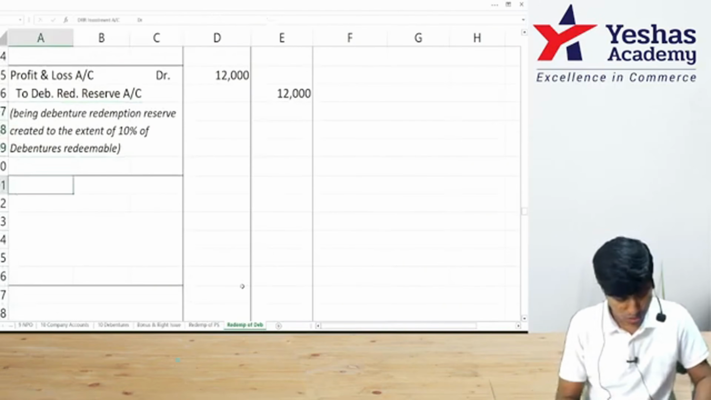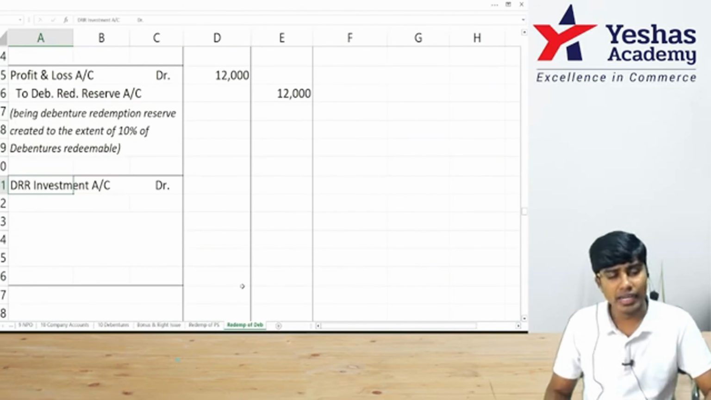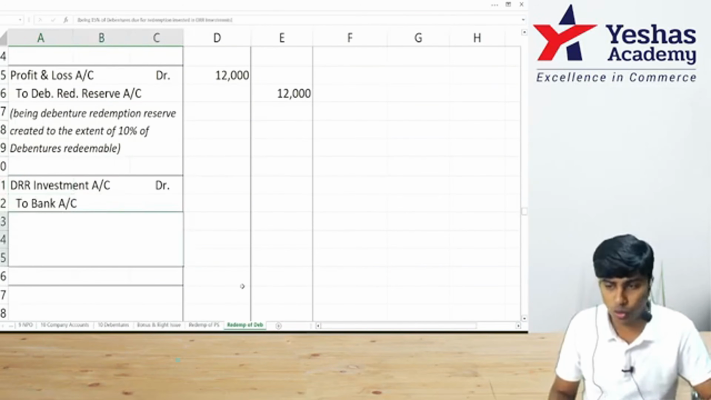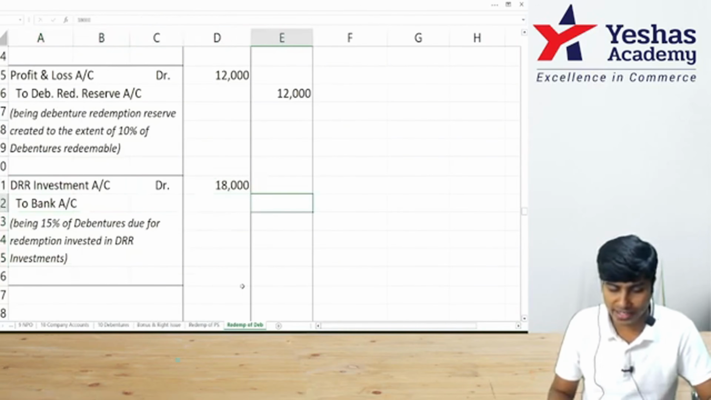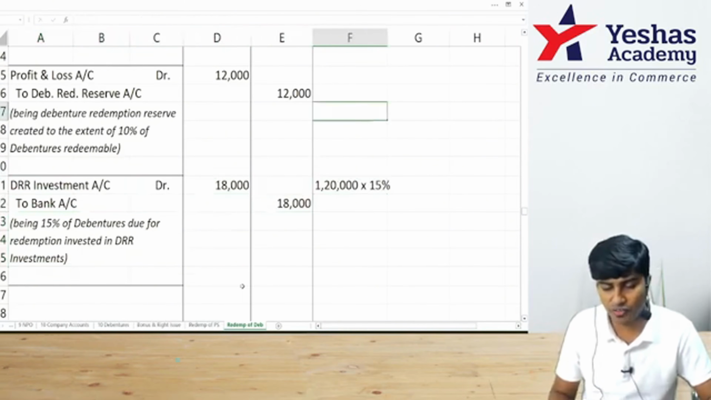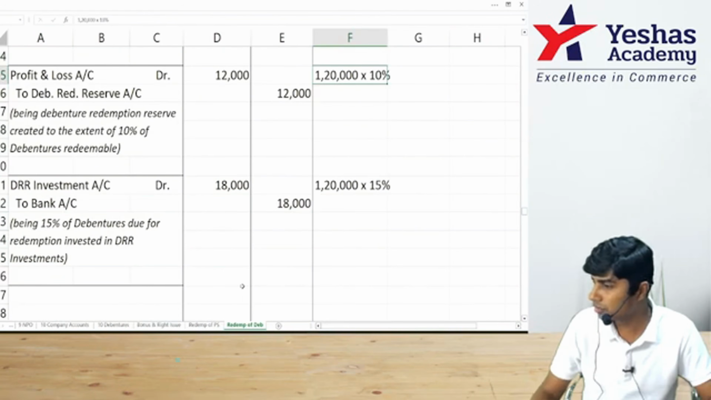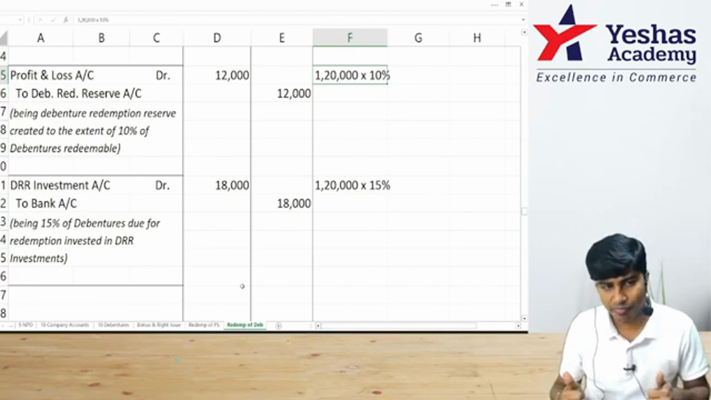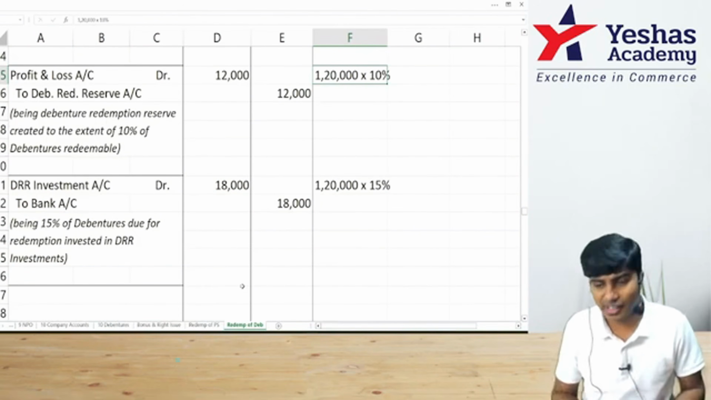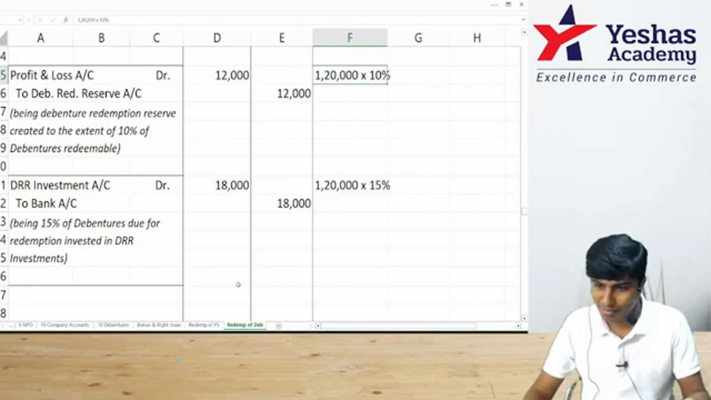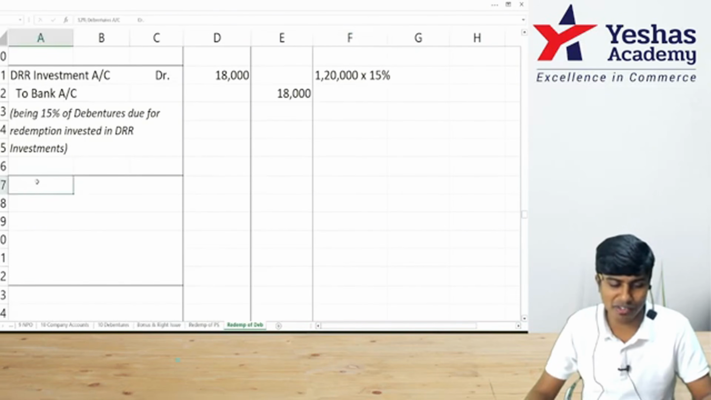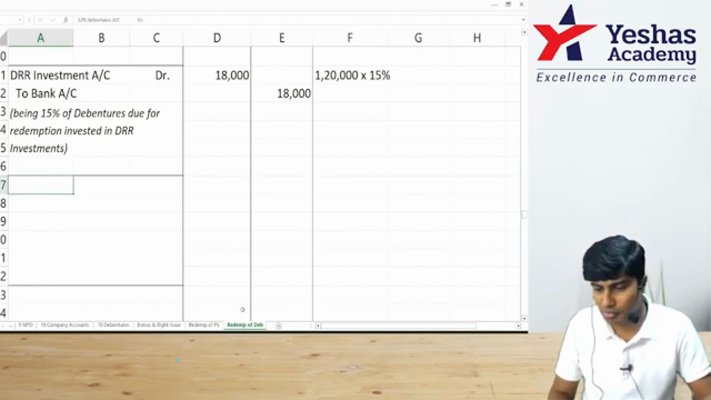Investments are purchased. So investment account debit. Credit will be bank because I'm going to pay. It will be 18,000, 18,000. 1,20,000 into 15%, 1,20,000 into 10%. I have created them. Now I will start redemption. In order to redeem, I need to first sell my debenture redemption reserve investments and I'll also redeem my debentures.